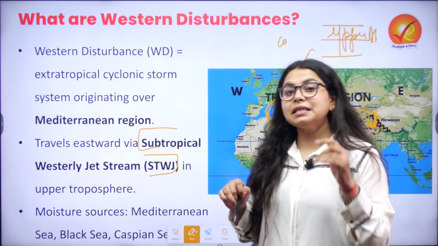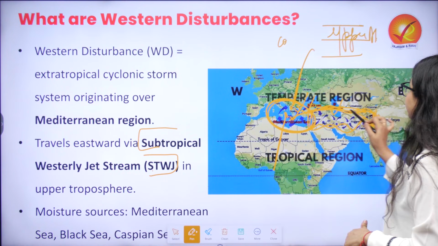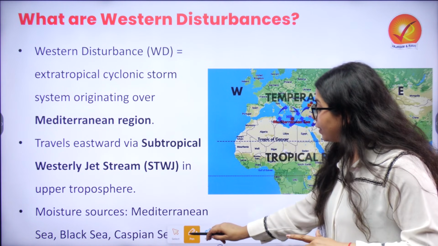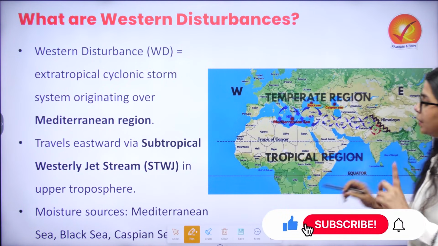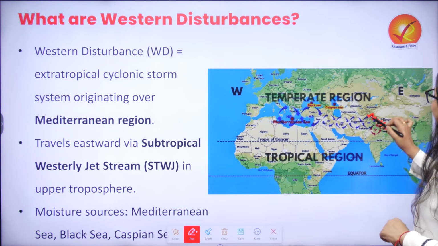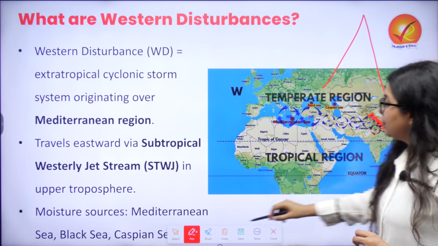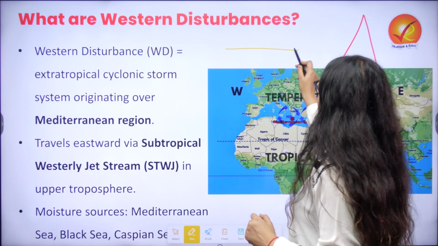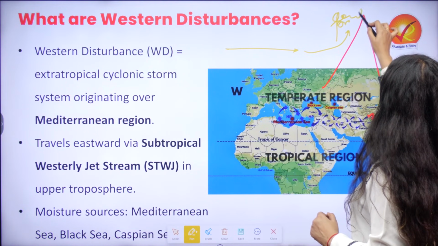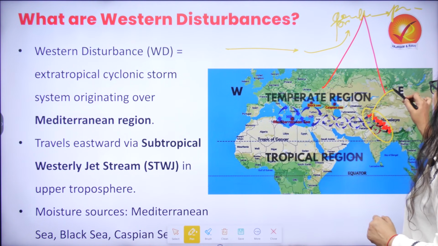Now what happens in India that has not happened here? Why is there no rainfall present here? The rainfall is not present here because we do not have any orographic barrier up until here. We get to see the orographic barrier present here as the Himalayas. Now when we have the orographic barrier and a cyclonic storm coming laden with moisture, it goes up, first condensation and then precipitation takes place, which is responsible for rainfall.